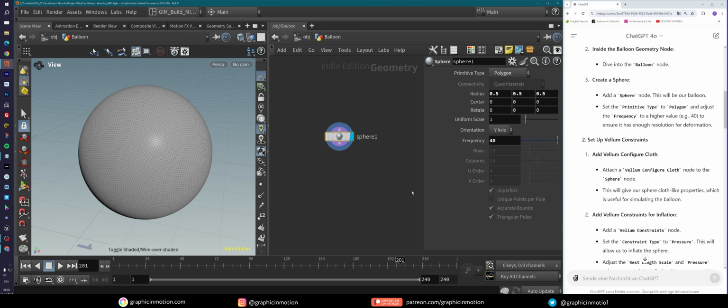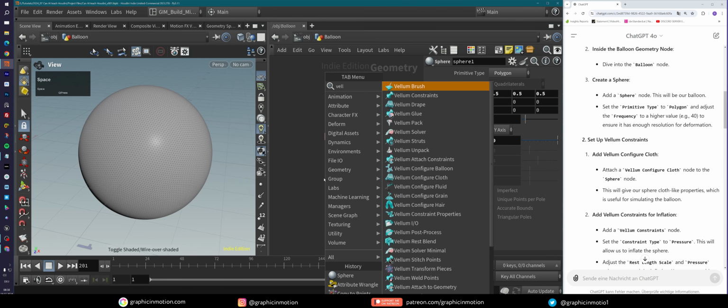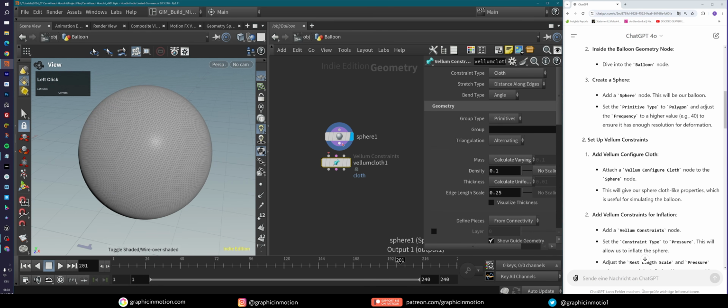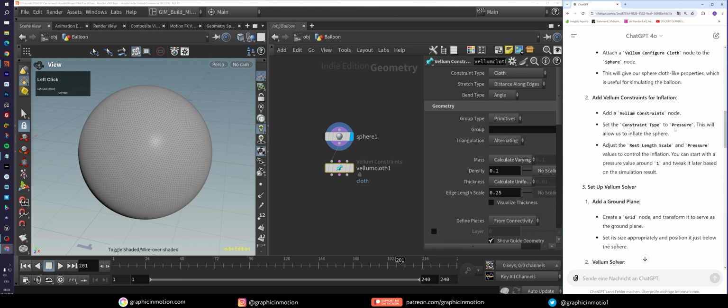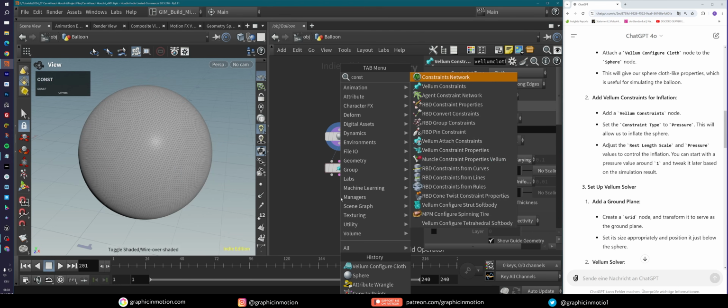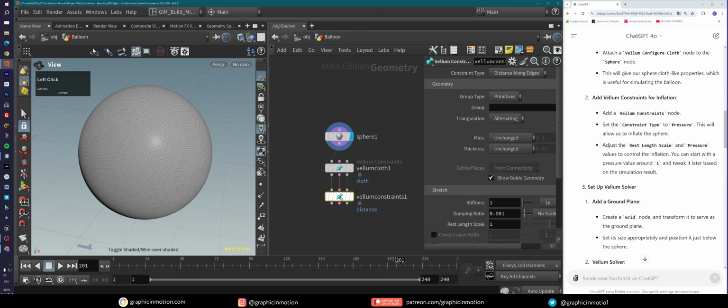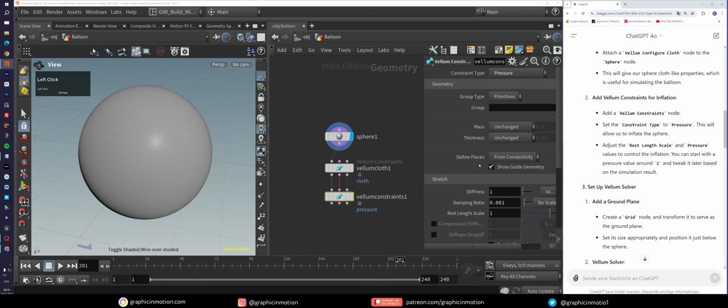Now attach a vellum configure cloth. Okay, vellum configure cloth. So it's obviously not aware that there is actually a configure balloon setup that would create two of these constraints for us. But yeah, let's see how this works. And we attach it to the sphere. That's what I did here. Now we need to add in constraints for the inflation, and he wants us to create a constraint type of pressure. That's fine. So constraints, and we link these up here and change the type to pressure. Okay.